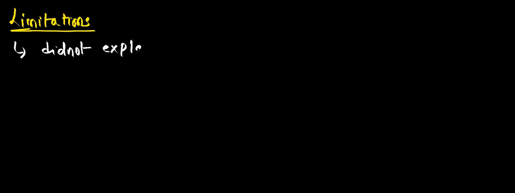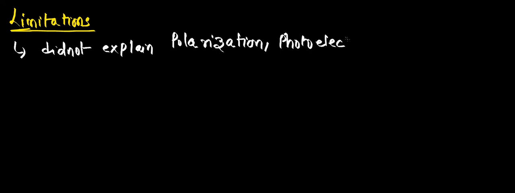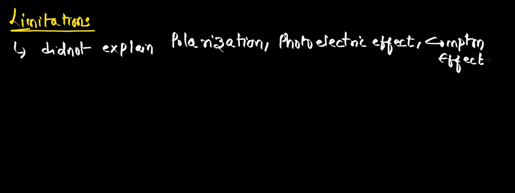So we will see the limitations of Huygens wave theory. He successfully explained diffraction and interference, but he did not explain the other effects. He did not explain polarization, photoelectric effect. What are all these? Right now, keep it pending. You'll study in higher classes, okay? Compton effect, black body radiation.